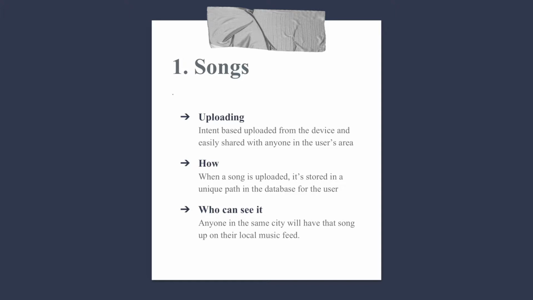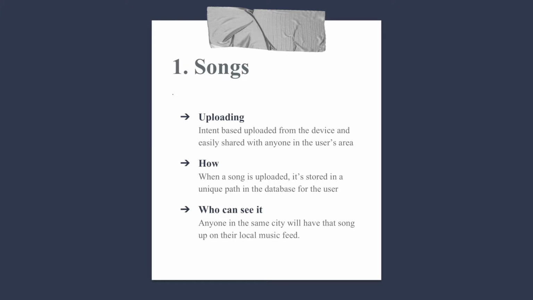It will then be uploaded as a document in the database itself, and the song, the MP3 file, will be stored in the storage. When it's stored in the storage, it'll generate a download URL that will be stored in the database documents as a field for that particular song.